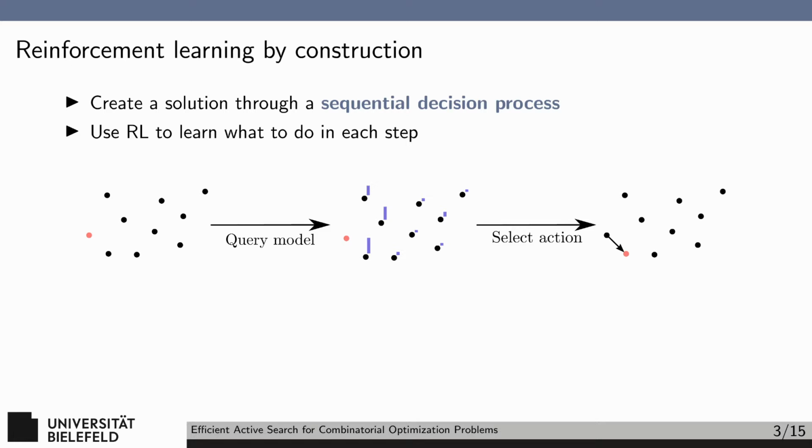Before we look at what is new in this work, let's examine how reinforcement learning for combinatorial optimization problems works. We generally consider a solution construction process in which the solution starts empty and components are iteratively added to the solution, for example, in the case of the GRASP metaheuristic. The key to this field of research is that instead of deciding what to add to the solution based on a heuristic, we query a learned model, such as a deep neural network, and receive a probability distribution over the potential actions available. We select an action according to the probability distribution, perhaps the argmax, or by sampling the distribution.